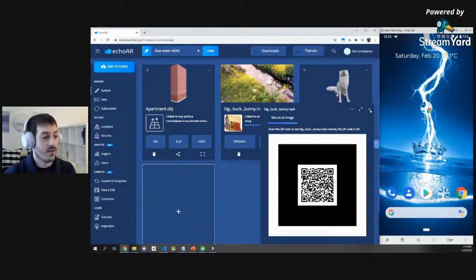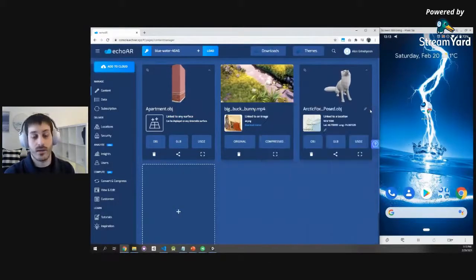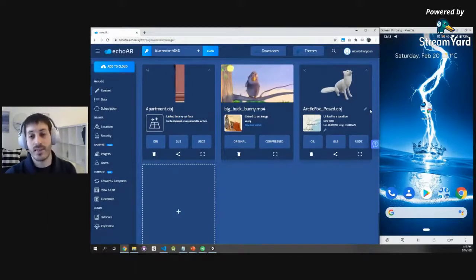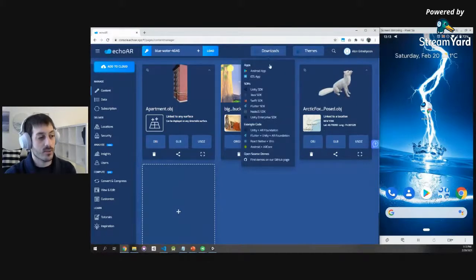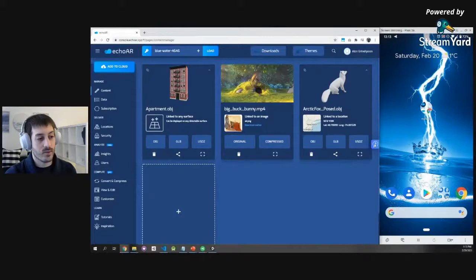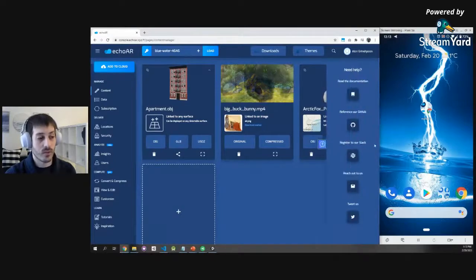Perfect. So we saw how you can upload videos, 3D models, and images. Let's explore the console a little more and then transition into a coding workshop. So we already saw the downloads page. This is where you can download the sample apps and our various SDKs. You can switch a theme, which is cool. I like the dark theme. You can also click the help menu, which is really crucial.